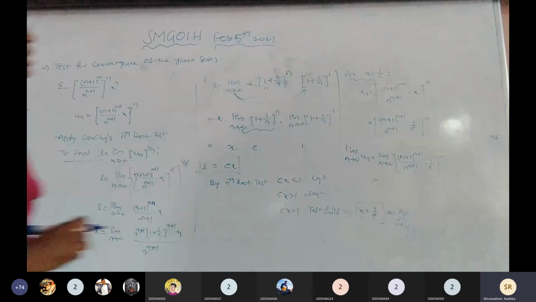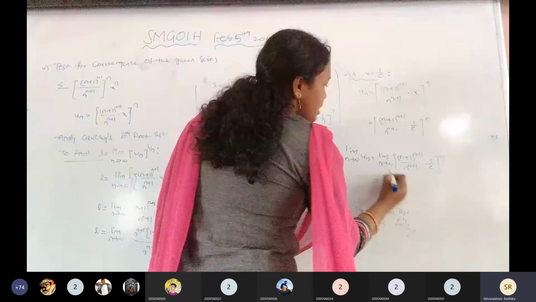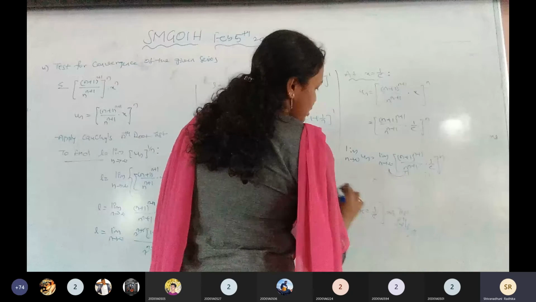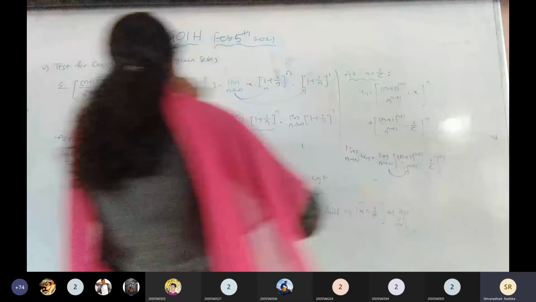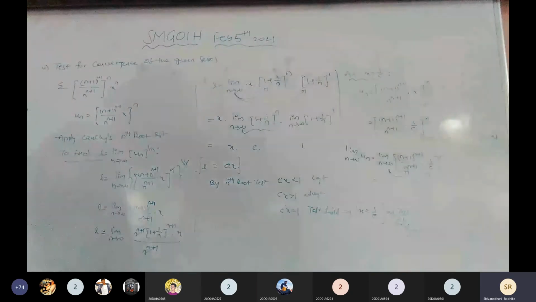Okay. Now, first of all, this is applicable for this one and this one. Is it clear? I am going to rub the first part. Write it down, all of you, or take a pic. This part I am going to rub.